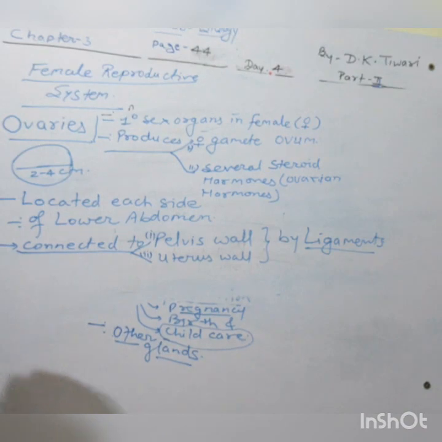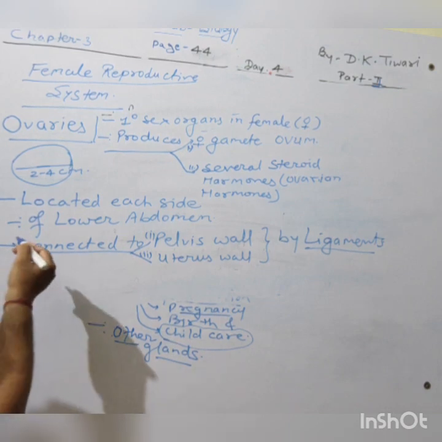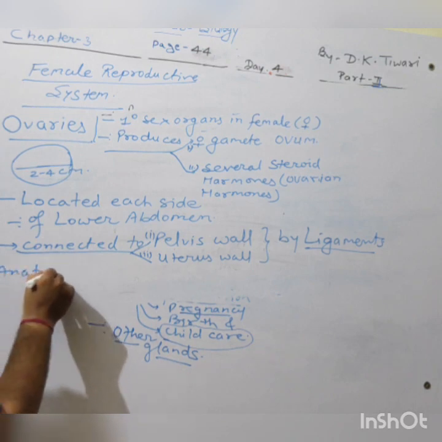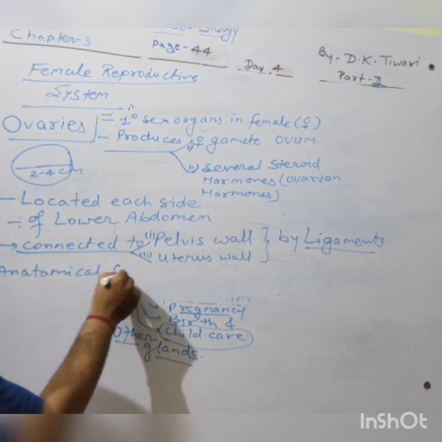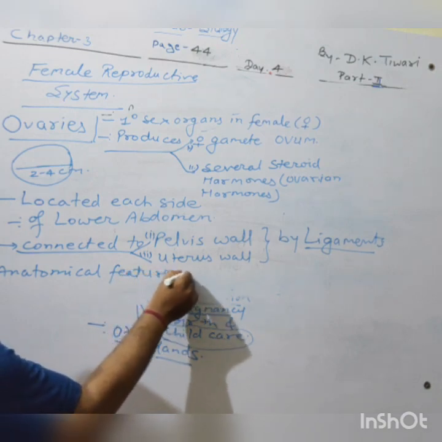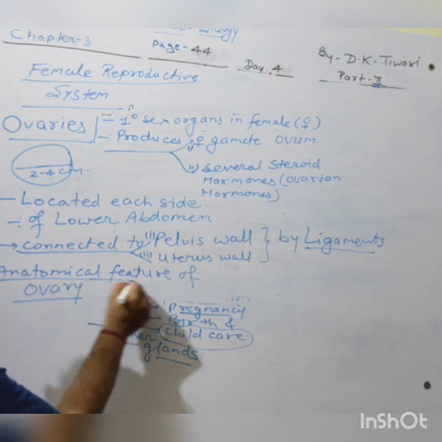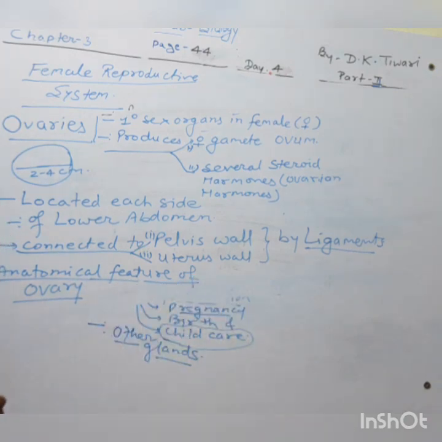So these are the external general features of the ovaries. Now we are in a condition to study some anatomical features of the ovary. In very brief, we will study some anatomical features of the ovary.